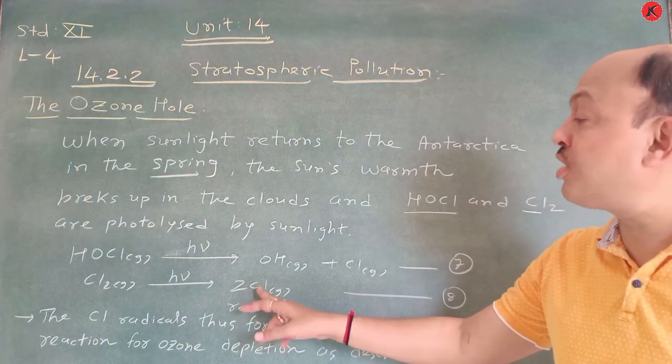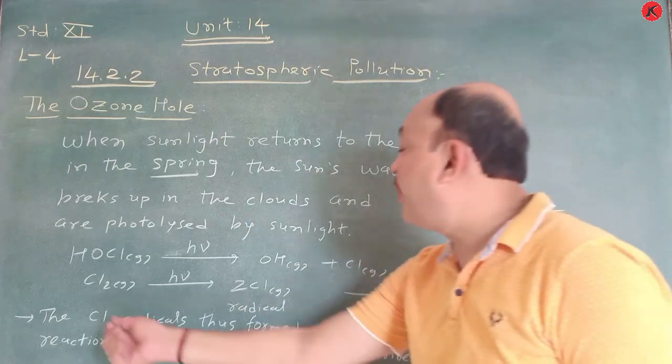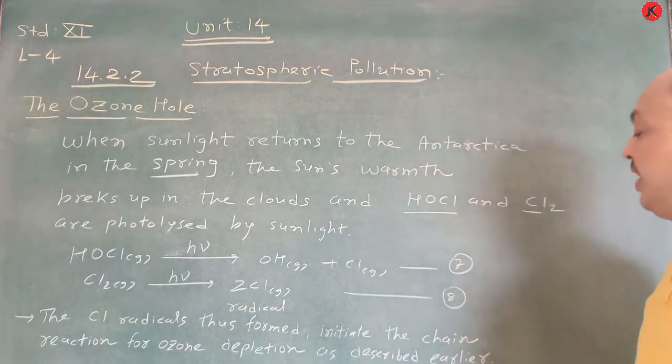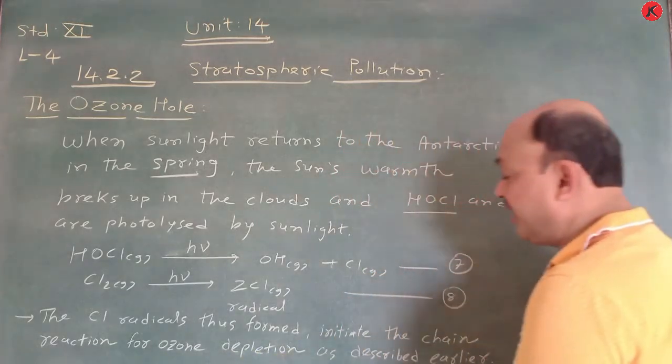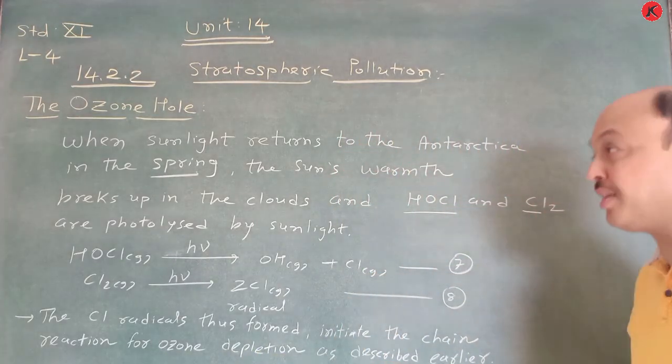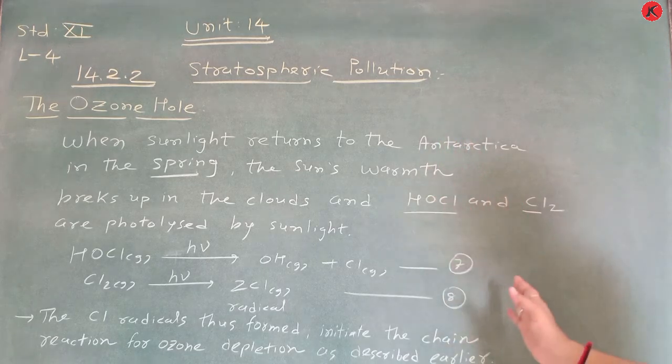We discussed this topic earlier. The chlorine radicals thus formed initiate the chain reaction for ozone depletion as described earlier. So this is all about the ozone hole. Take a screenshot of this.